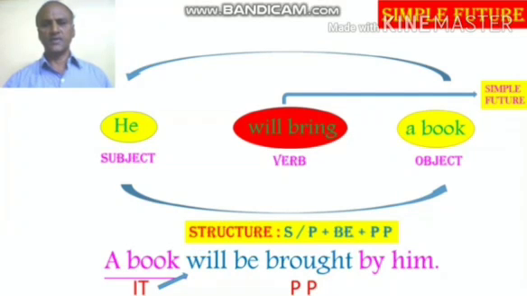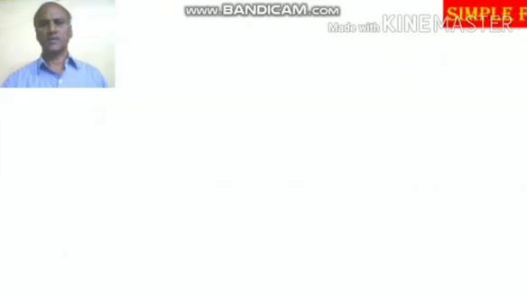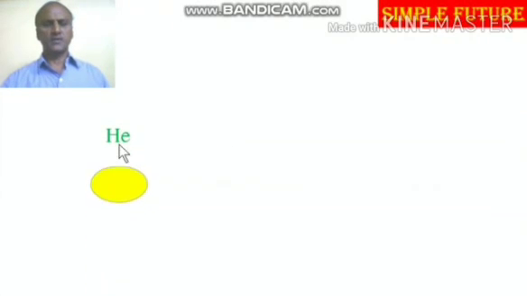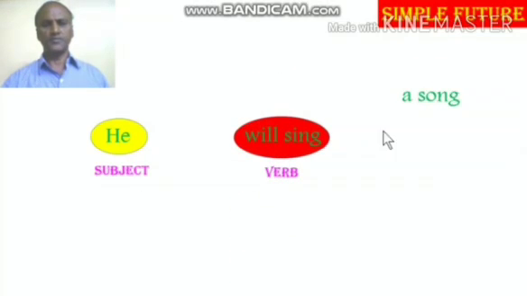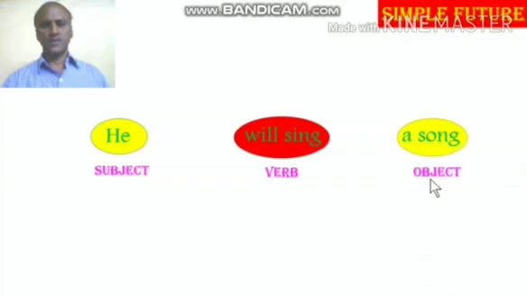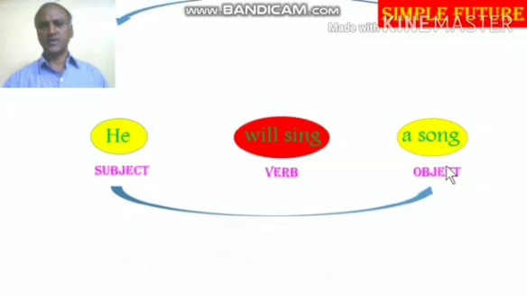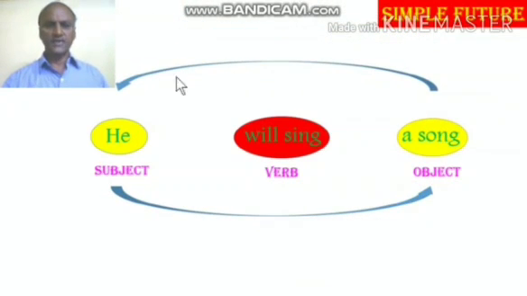Next, another example for the same simple future. He, subject, will sing, verb, a song, object. So subject, verb, object. That is the first step we have to take when a sentence is given in the active voice. Next, the second step is change the positions of subject into object, object as subject. That is the second step you have to do.